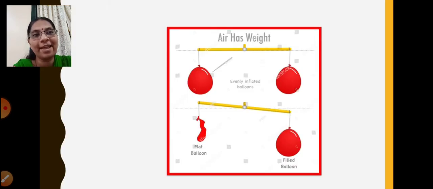We learned that air has weight. Yes, through this experiment of the balloon that was blown, we learned that air has weight. Here we can see that two balloons are blown and weighed on a scale, and in the picture below there is a flat balloon. Once the filled balloon is burst, it has less weight, so it goes up. This shows that air has weight. Accordingly, we will learn how this is related to the other factors responsible for air pressure.